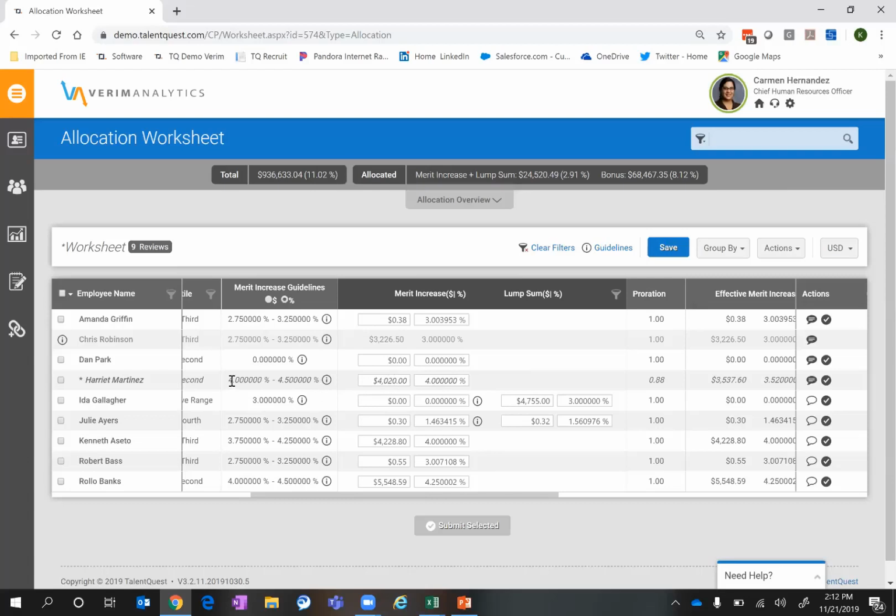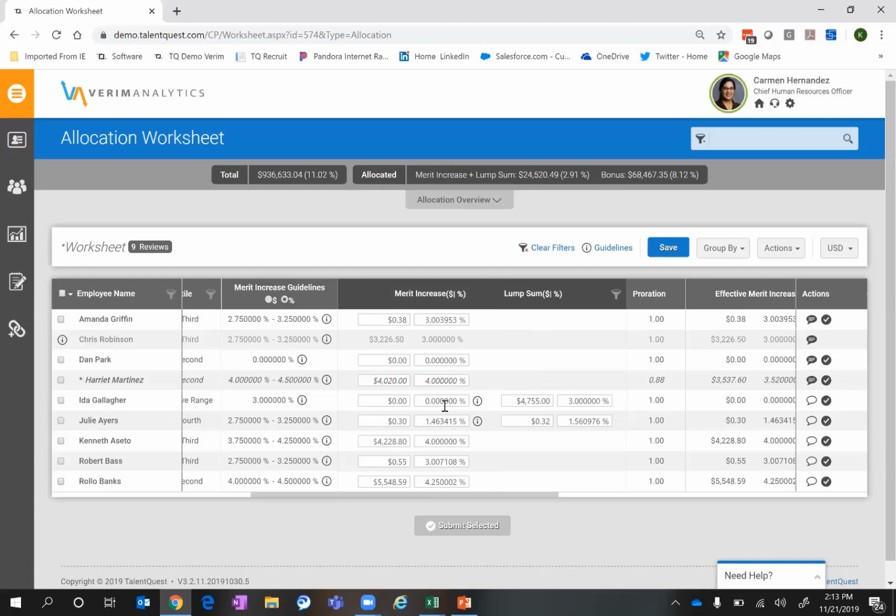And again, if I were to go below the range or above the range, those are settings that we can control. Do you allow an increased recommendation to go above range? Do you not, et cetera? That's all part of the controls. If I did try to, in this case, it's going to allow me, but it's going to highlight it in red to let me know, again, visually that I'm outside the particular range here. Now, it's also worth noting, I can also just put in a dollar amount in here, and that will automatically calculate the percentage.